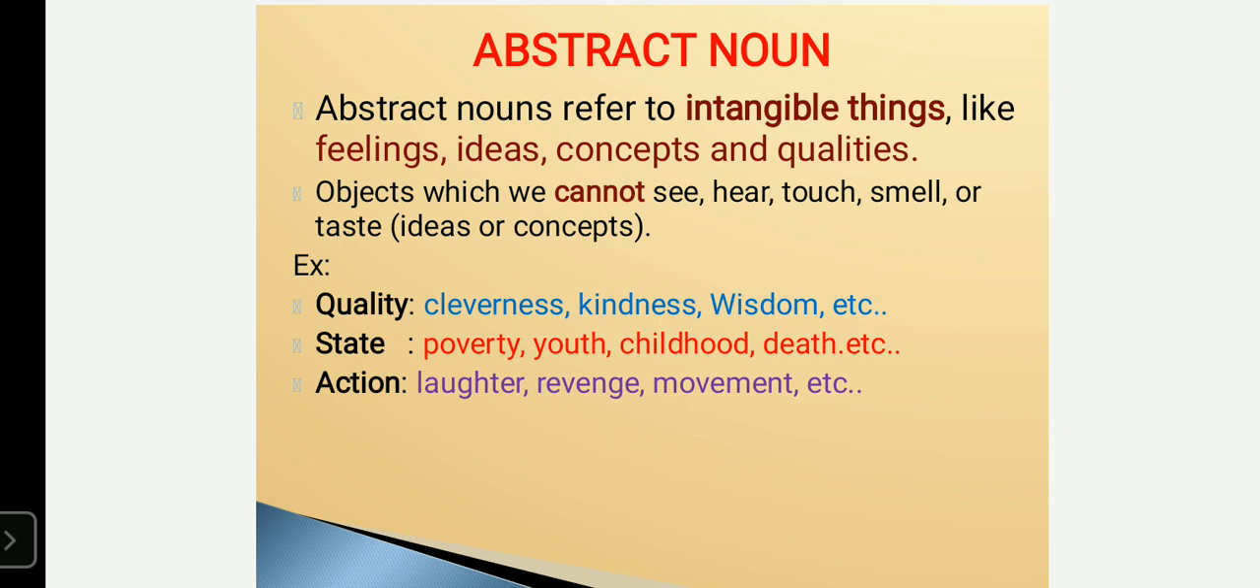One can't give or show the picture of cleverness, kindness, and wisdom. And also we can't show the picture of what poverty would be like, or what youth would be like. We can feel poverty and youth, but we can't see them. We can't give structure to the youth. We can't show the poverty. And action: laughter, revenge, movement. We can feel it, we can do it, but we can't show what laughter would look like. So these are the things which come under abstract noun.